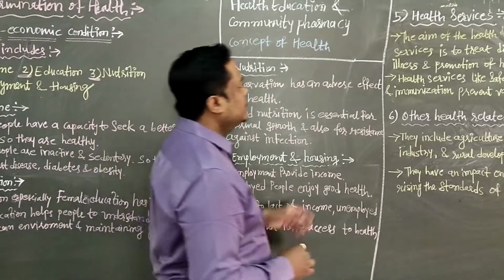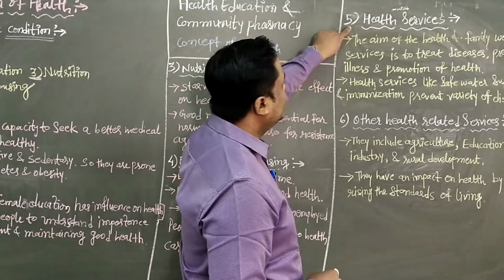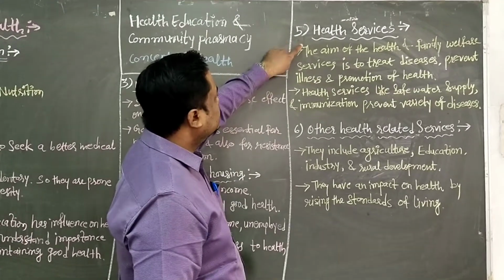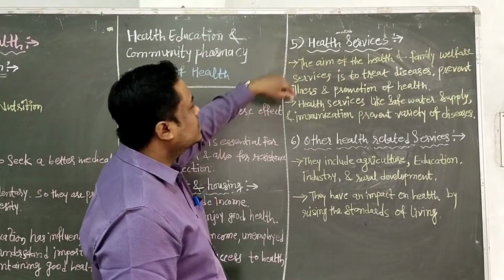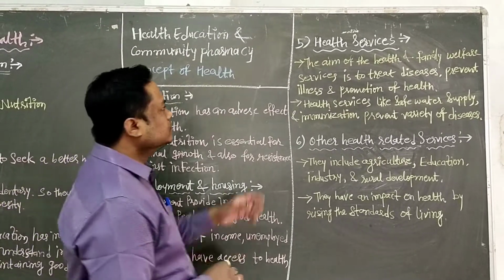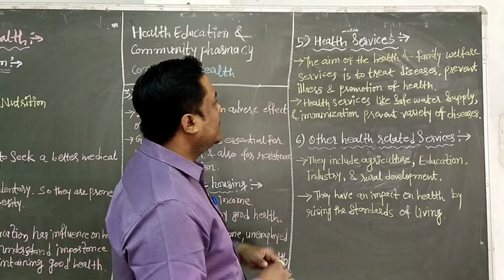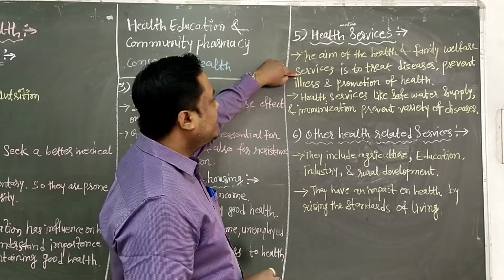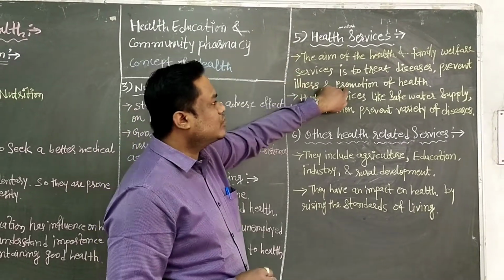Then next we have to see the fifth determination of health, health services. How health services are essential for good health. The aim of the health and family welfare services is to treat disease, prevent illness and promote health.